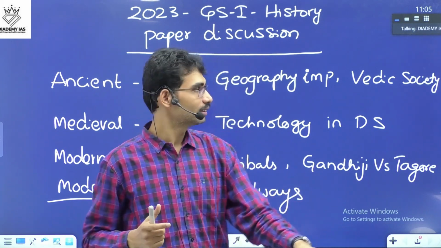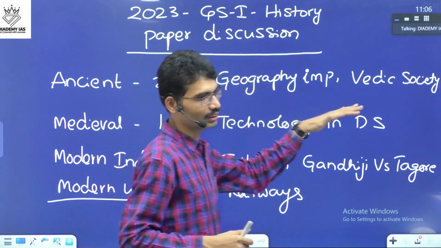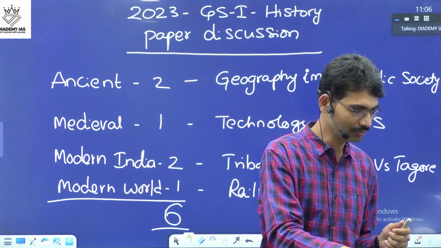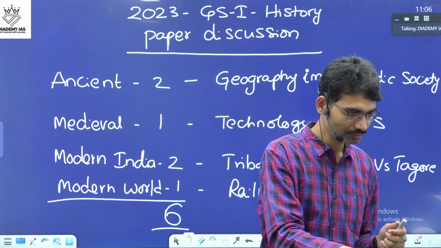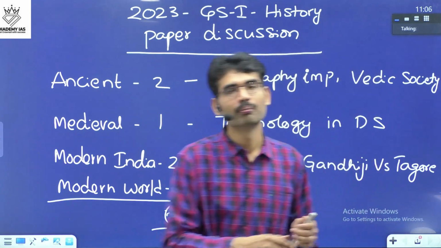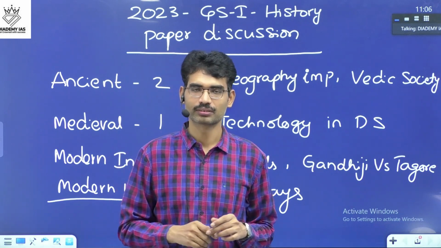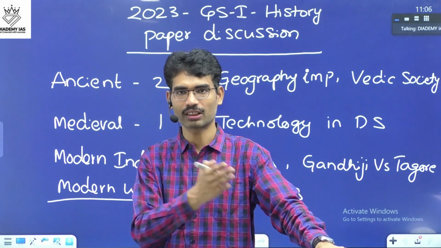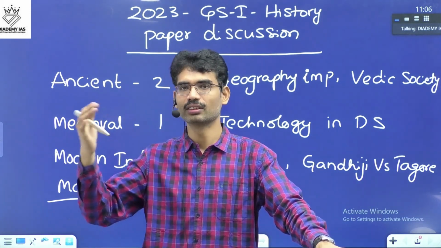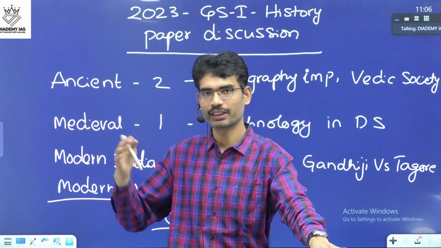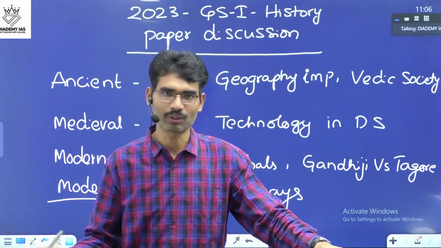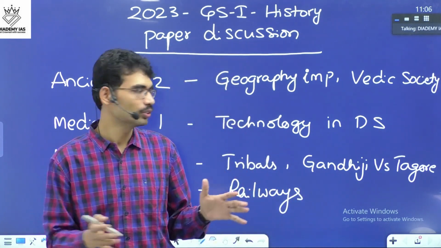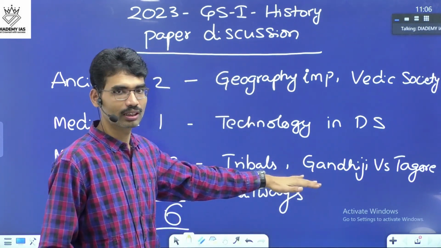But if you see the content, some questions you can directly write by reading ancient history, R.S. Sharma, and new NCERTs. By reading new NCERTs and old NCERTs, the basic books, whatever you are studying for the prelims and mains, like R.S. Sharma, Satish Chandra in medieval India, Bipin Chandra in modern India and modern world. And when it comes to Spectrum also, you are going to read it for the prelims. From the same books, you can write some questions.